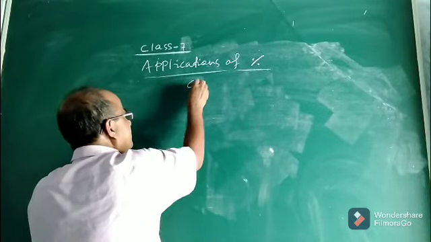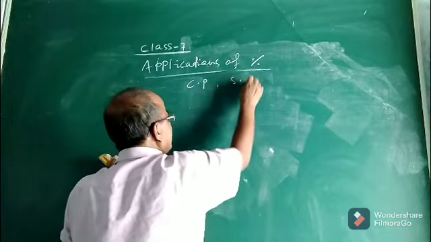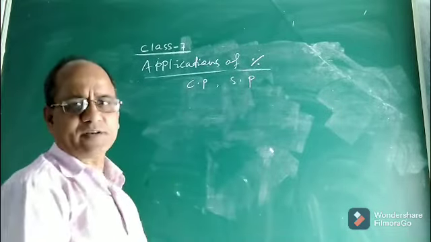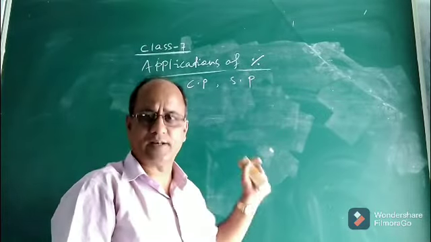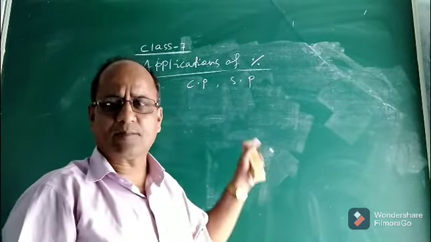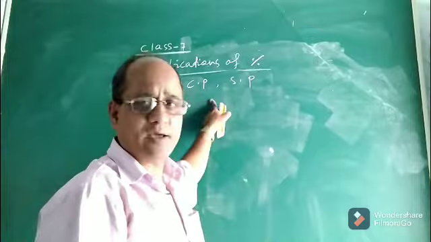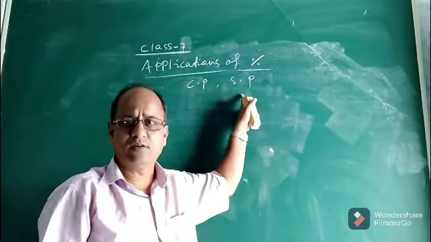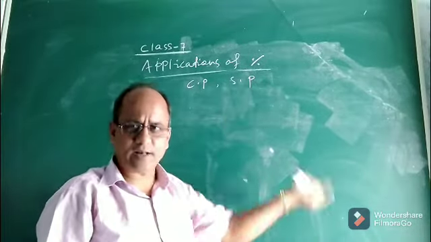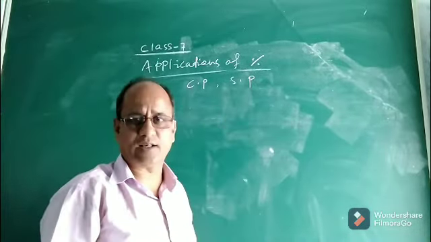And also there were some terms like CP, SP, you must have remembered. CP stands for cost price. SP stands for selling price. Cost price means the price at which we buy or purchase an article. Similarly, the price at which we sell some article is known as the selling price.